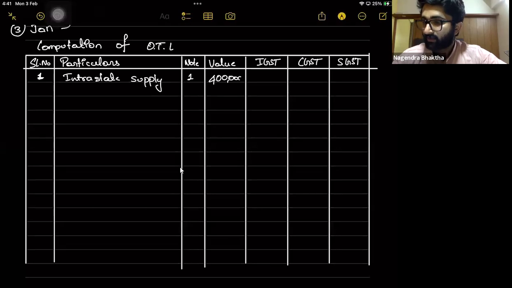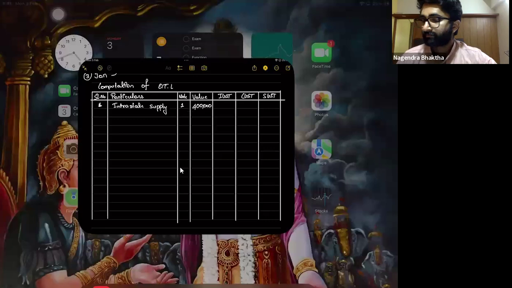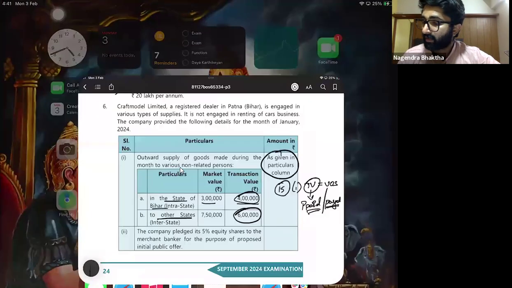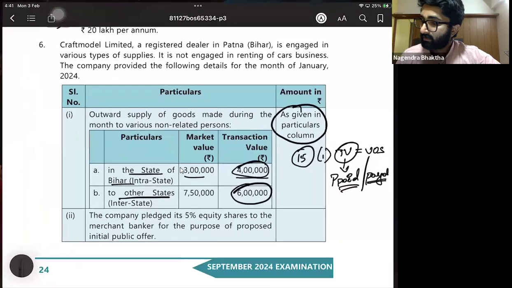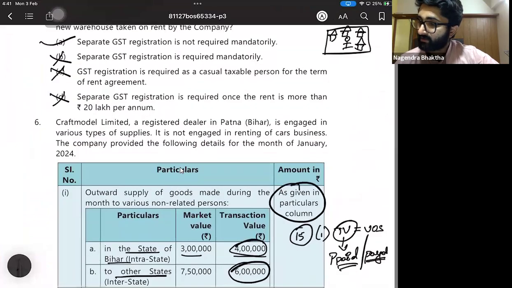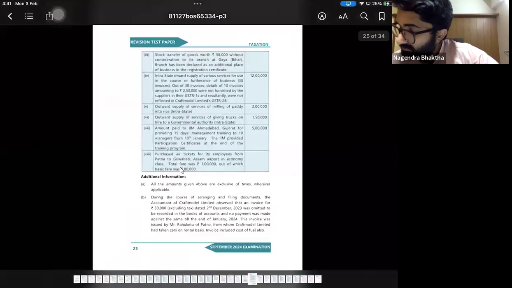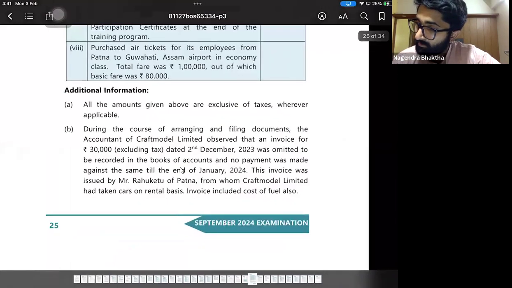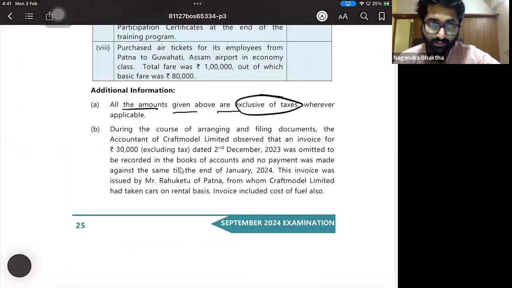4 lakhs is the value, and we missed one point here. I always tell my students that first you have to check the last point. What is the tax rate? What will be the tax rate? That you have to check first. See, first, please read the last point. All amounts given above are exclusive of taxes.